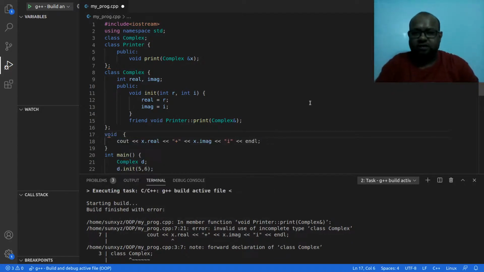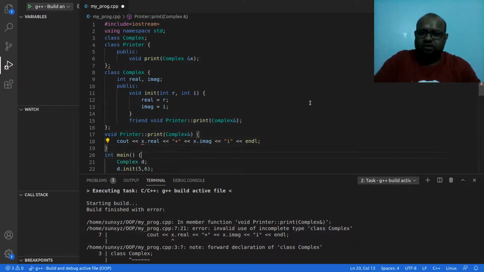So void printer print. So here is the implementation. We notice already that we can declare methods inside our class, and we can define and implement them outside our class, and that is what we are doing.